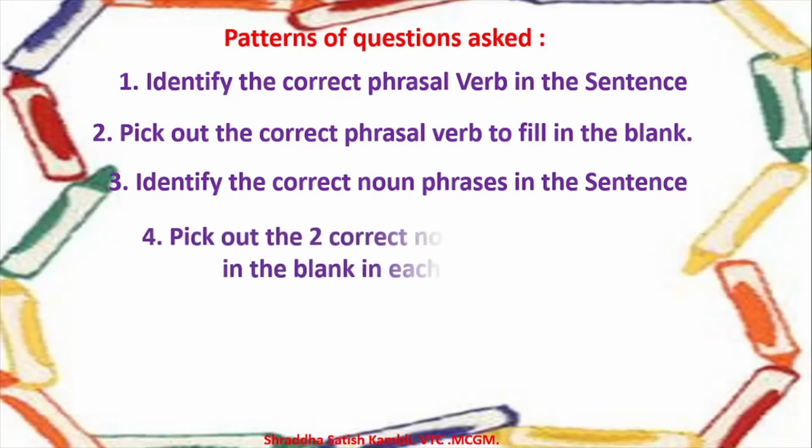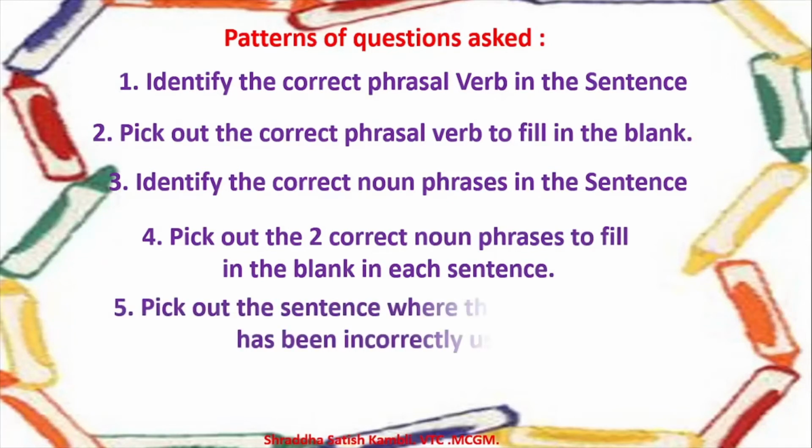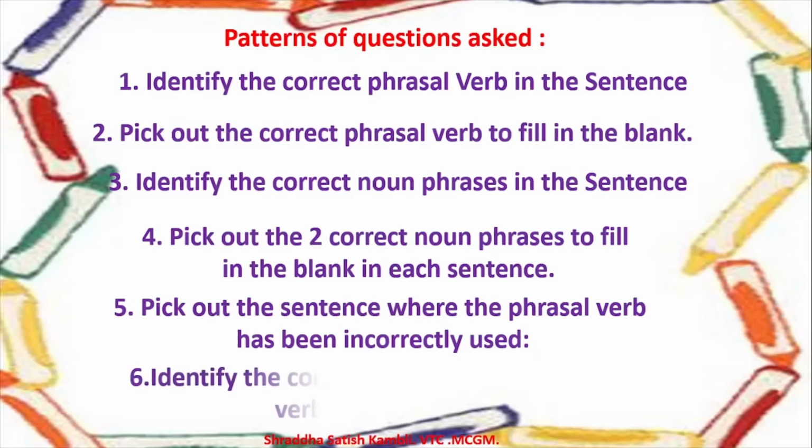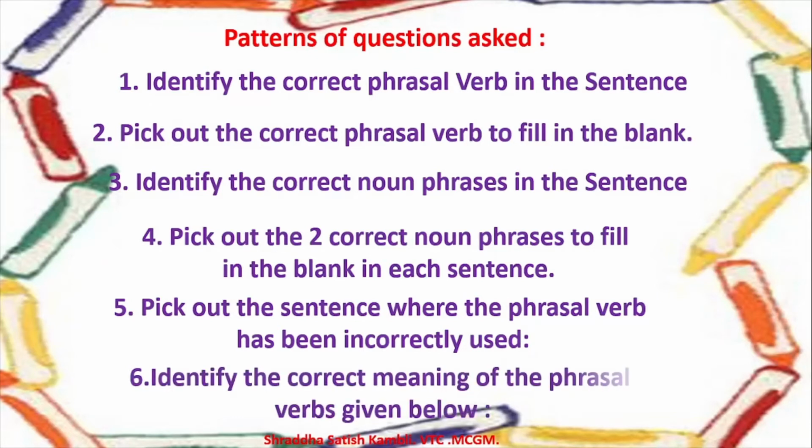Pick out the 2 correct noun phrases to fill in the blank in each sentence. Then you have pick out the sentence where the phrasal verb has been incorrectly used. And then finally you have identify the correct meaning of the phrasal verb given below. So you have 2 questions based on noun phrases and 4 questions based on phrasal verbs.